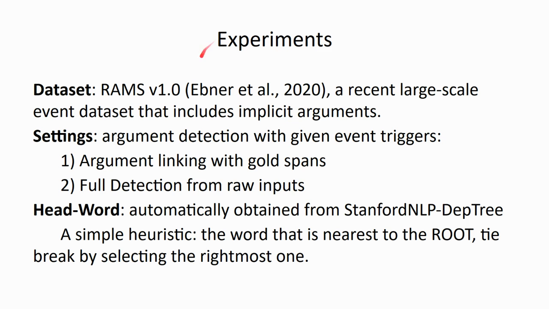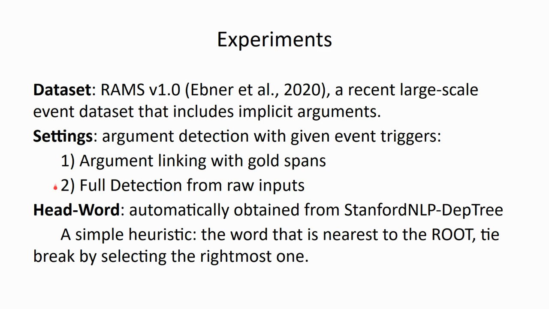In our experiments, we are using the RAMS dataset, which is a recent large-scale event dataset that includes implicit arguments. We are focusing on argument detection, and we assume that event triggers are given. We focus on two settings. The first one follows the original RAMS paper, in that we assume that gold spans are given.